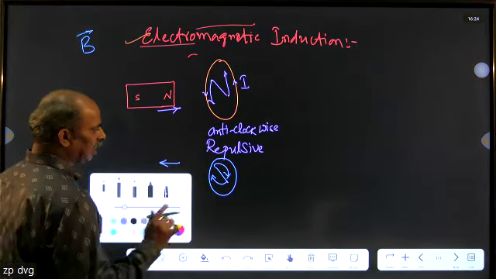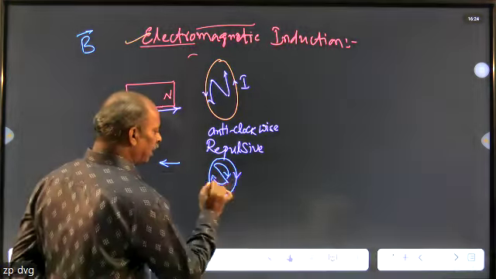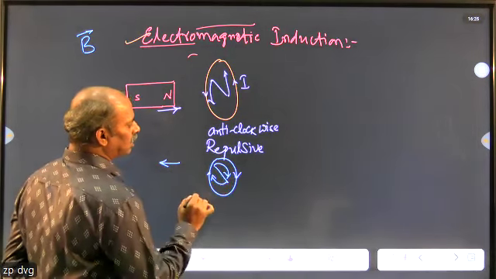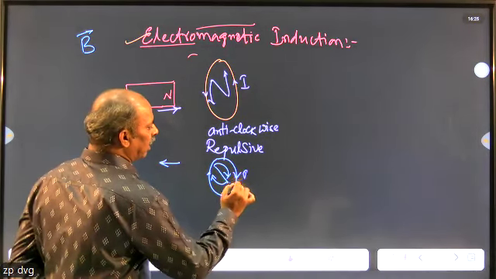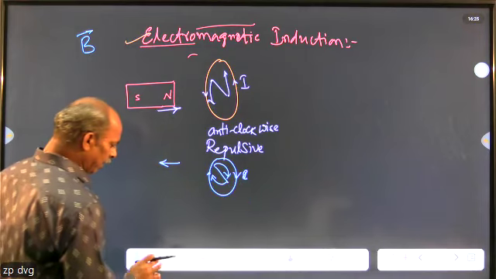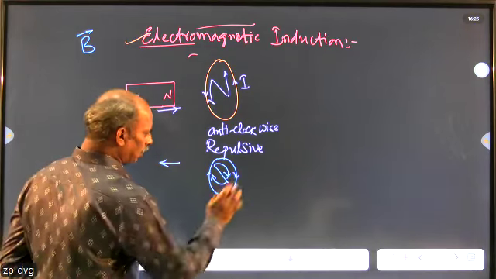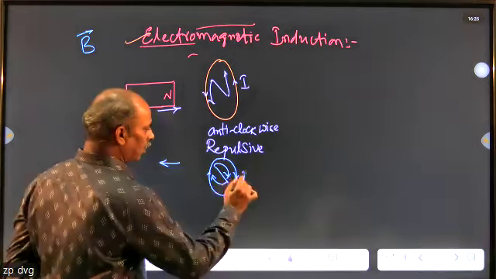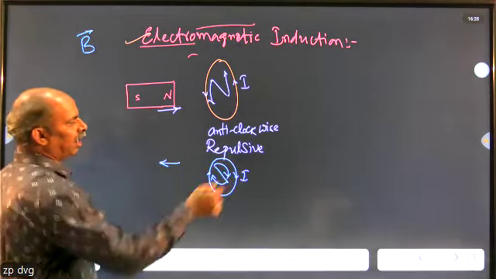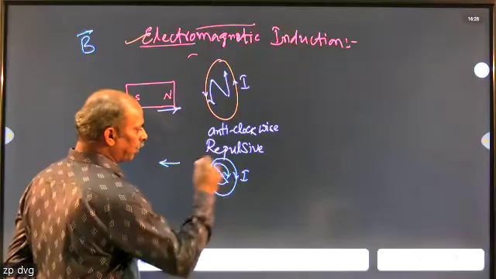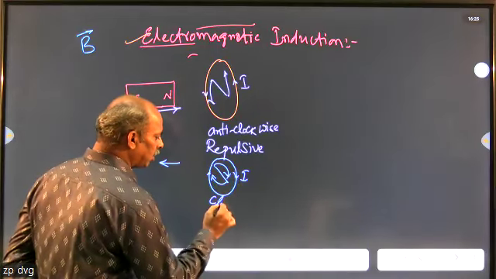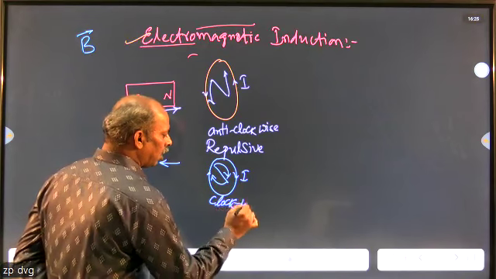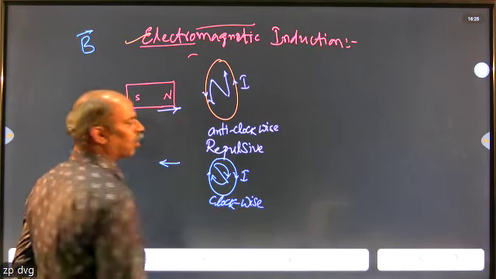In that case, this is the direction of the current, the direction of the induced EMF or induced current. So this will be the direction of the current. As the direction of the current appears just like clockwise, it is going to appear as clockwise.